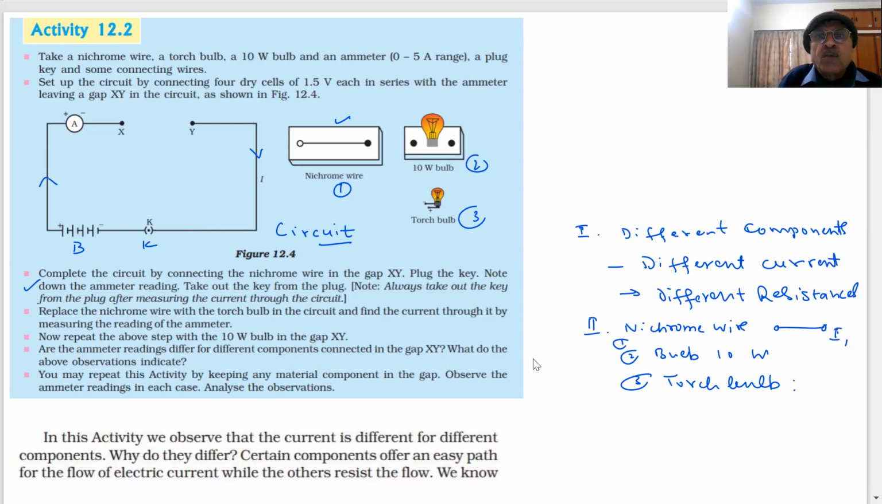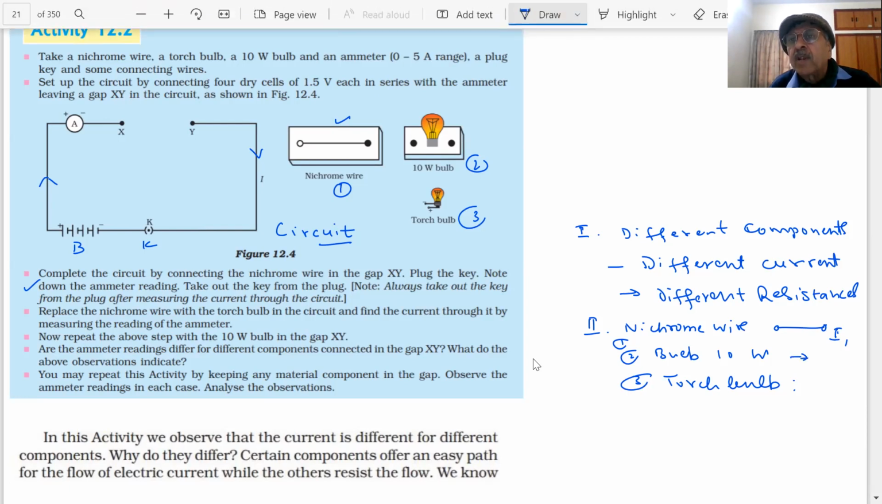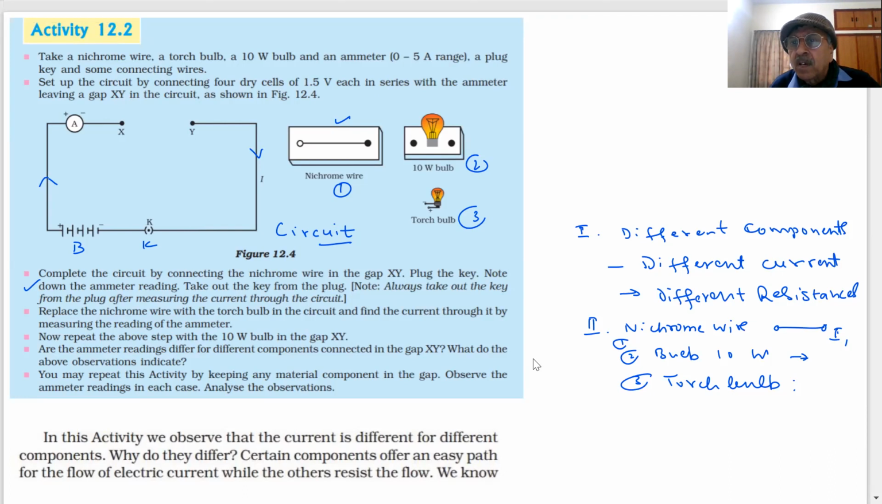Now you remove the nichrome wire and attach this bulb. When I attach the bulb, the circuit is same, voltage is same, battery is same. I will record the current. Tell me whether the current will be same or different. It will be different, current I2. In the first case, the current was I1. Second case is I2. These two currents are different.